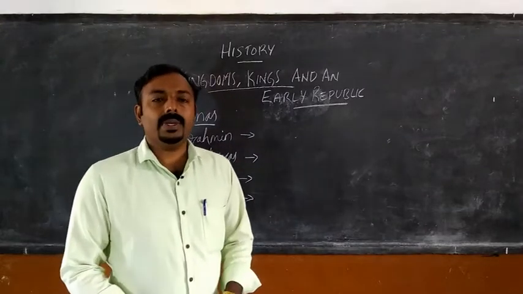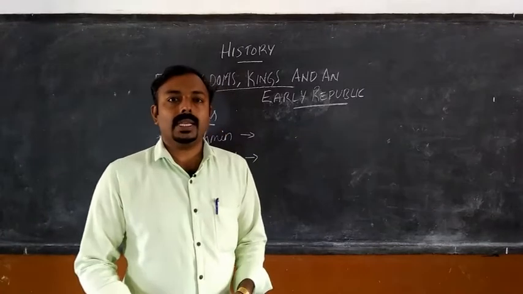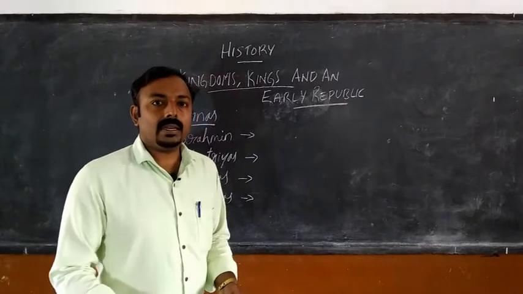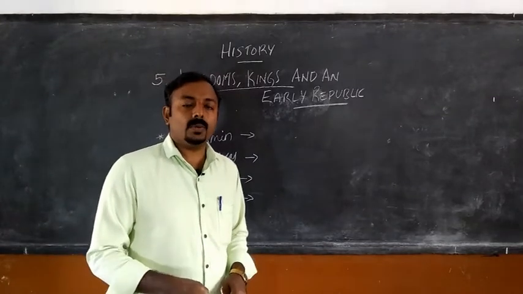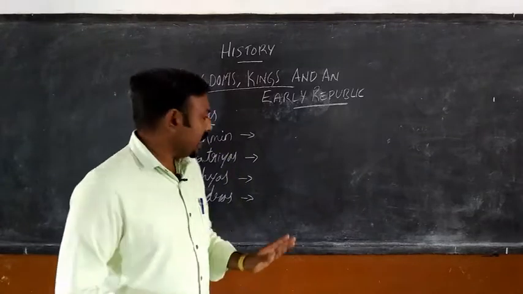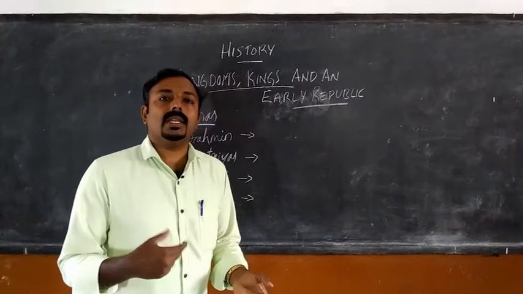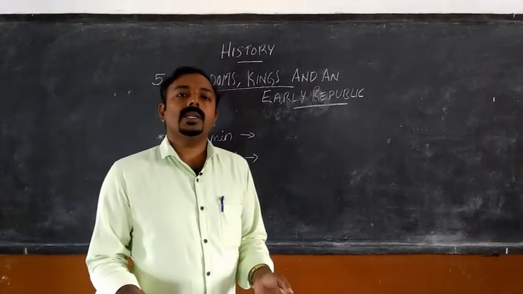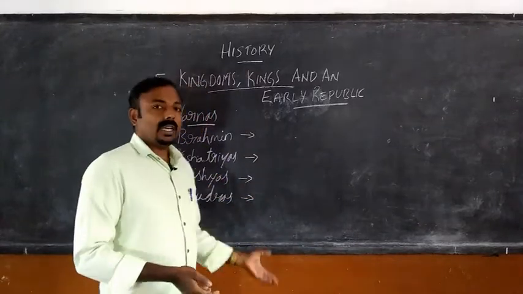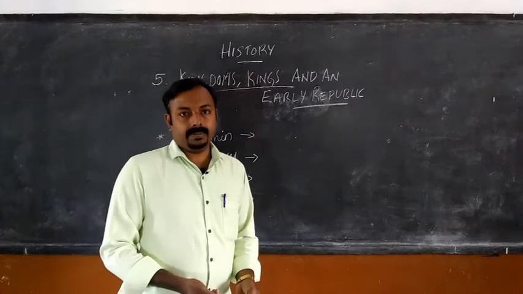In the early time, it was said that if a person was born in the family of a Kshatriya, whose parents were in the Kshatriya group, automatically they would be part of the Kshatriya group. If their parents were Brahmins, they would automatically come into the Brahmin caste. So this was the Varna system that was established in the early time.